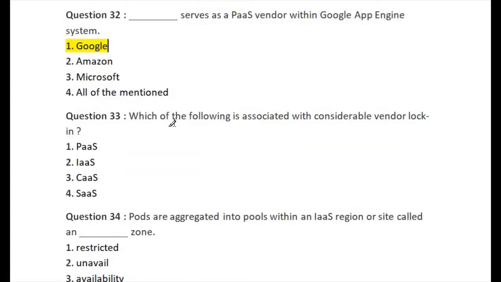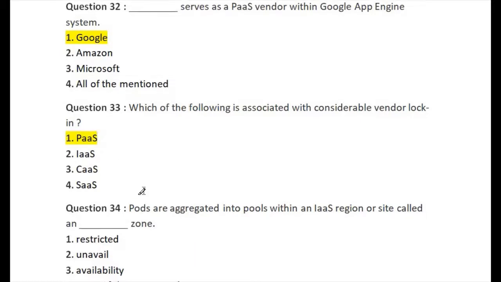Let's go for question number 33. Which of the following is associated with considerable vendor lock-in? First one is platform as a service, second is infrastructure as a service, third one is container as a service, and last one is software as a service. So the right answer of question number 33 is option number 1, platform as a service.